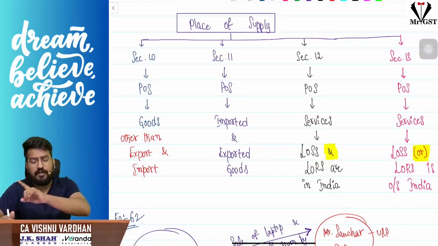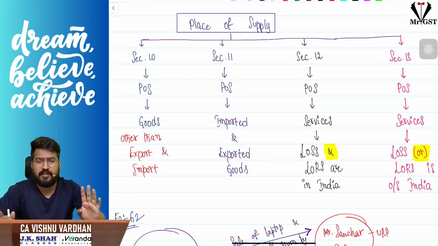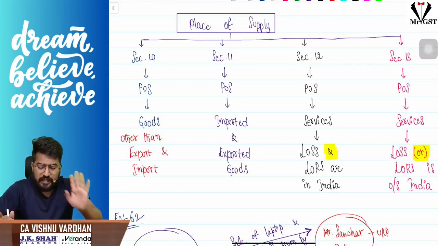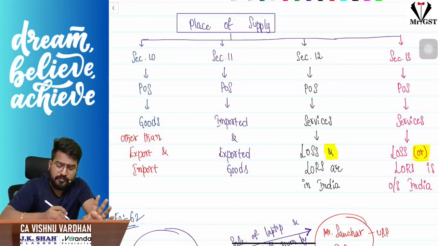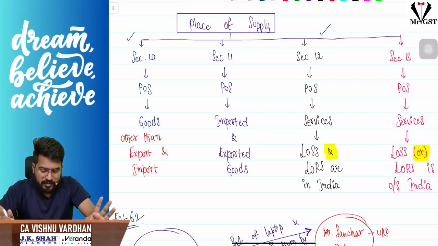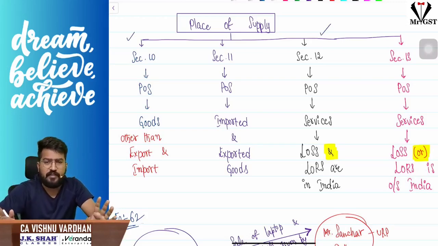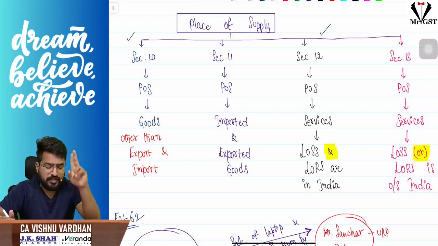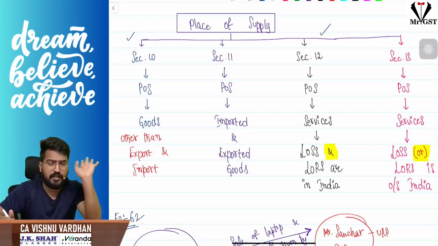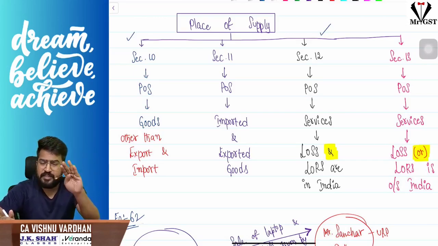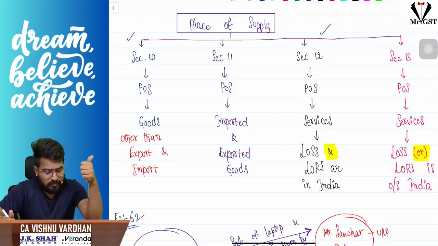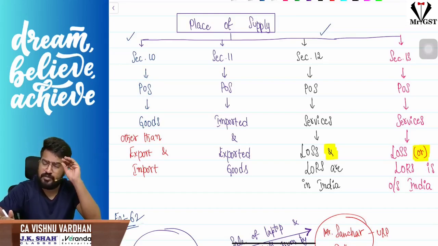All four sections 10, 11, 12, 13 are there in CA Final. In CA Inter, you have only section 10 and section 12 in the syllabus. 11 and 13 are in CA Final. So I repeat, in CA Inter there are only 2 sections, section 10 and 12. In CA Final, all 4 sections, 10, 11, 12, 13, are there. These 4 sections deal with the place of supply. Section 10, place of supply for goods other than exports and imports, is a small section. Section 11, place of supply for goods, imports and exports, is also a small section. 12 and 13 are little bit lengthy sections, that's all.